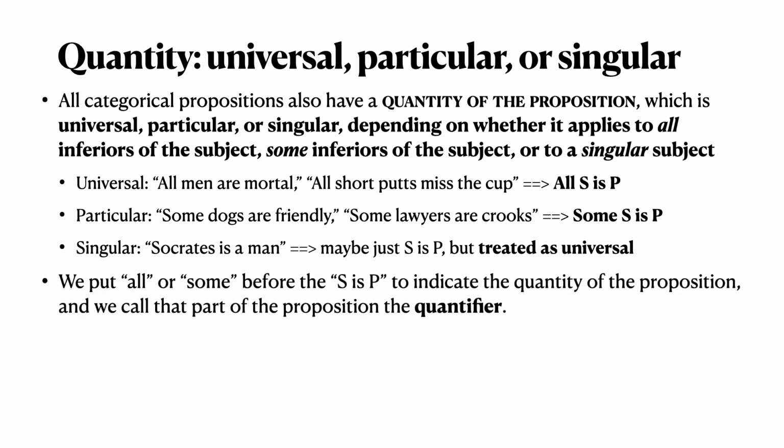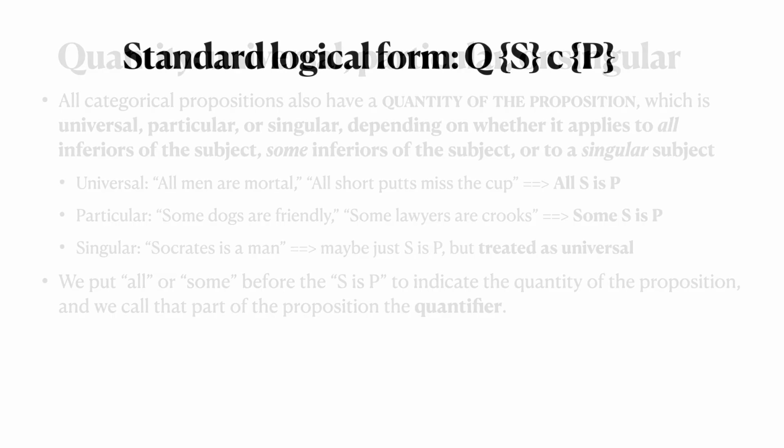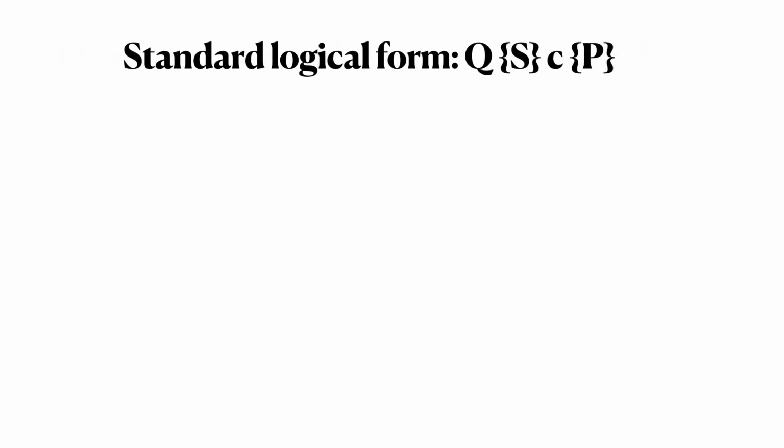We put all or some before the S is P to indicate the quantity, and we call that part of the proposition the quantifier. So all in the examples above is a quantifier. Some in the examples above is a quantifier. So now that we know about the subject, the predicate, the quantifier, and the copula, we're ready to learn about standard logical form, which is QSCP. It's only 4 letters. And amazingly, some people will still ask me in a month what standard logical form means. It means these 4 letters, QSCP.